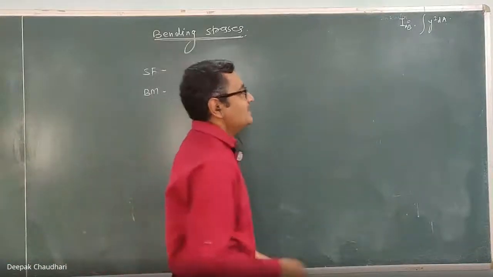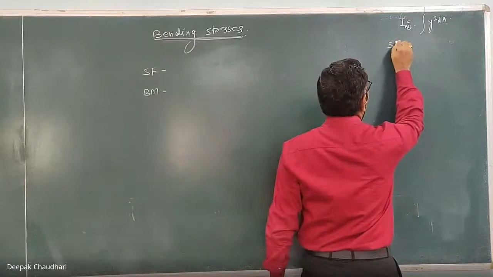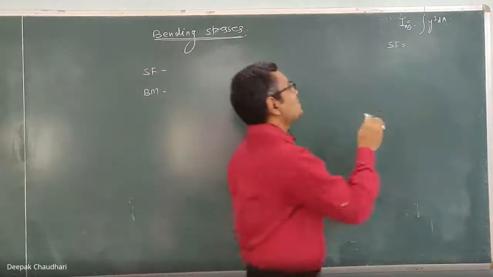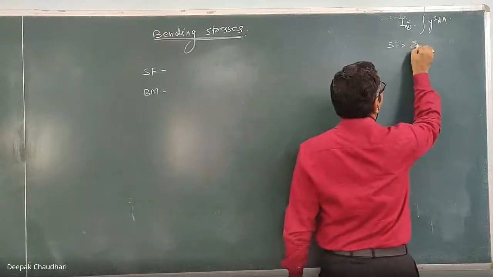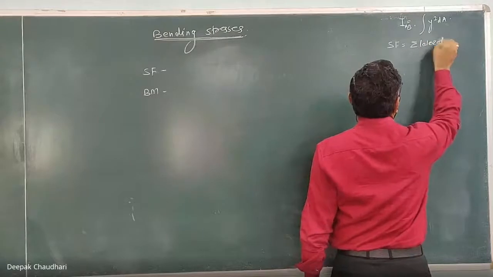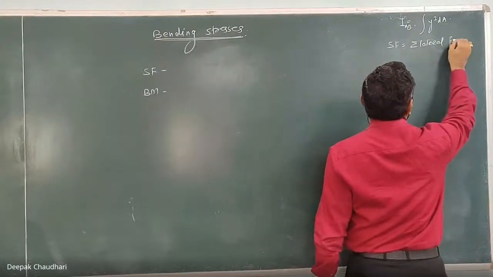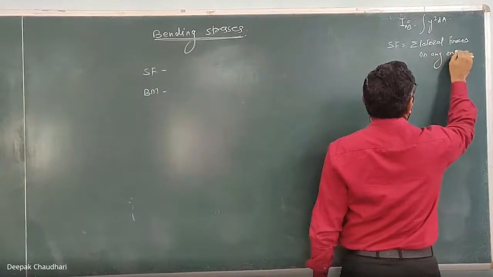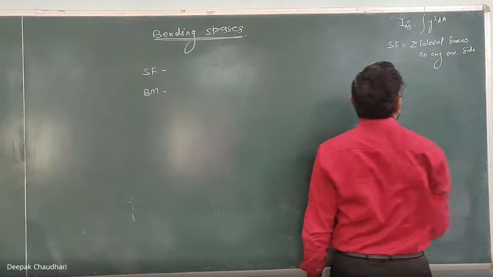Now about the shear force, how to calculate the shear force at any particular section of the beam. Shear force is nothing but the algebraic summation of lateral forces on any one side of the section.